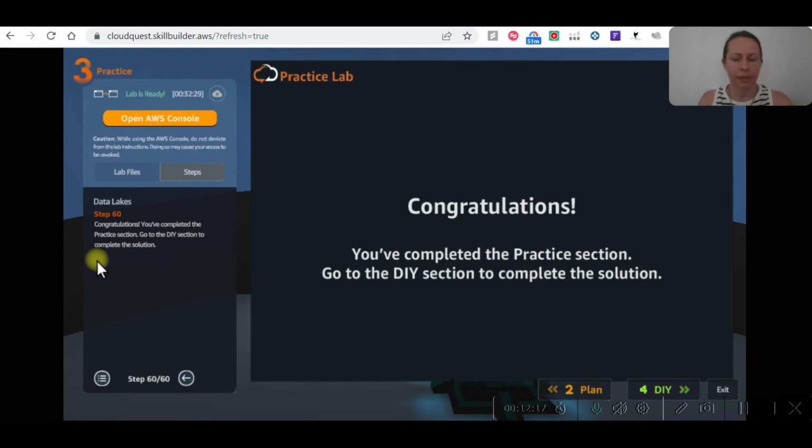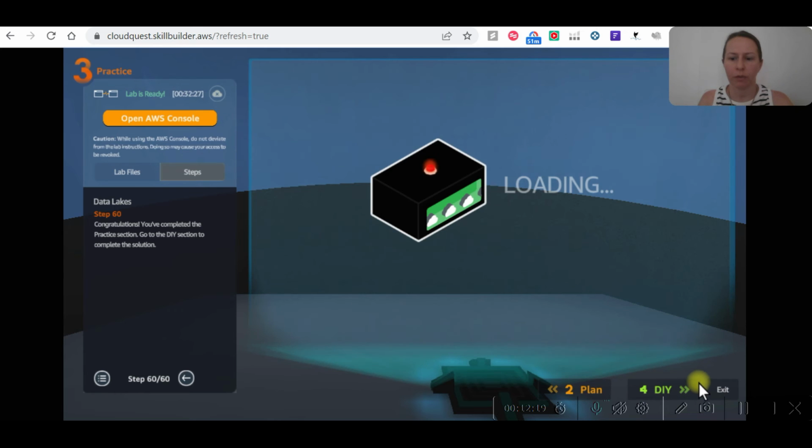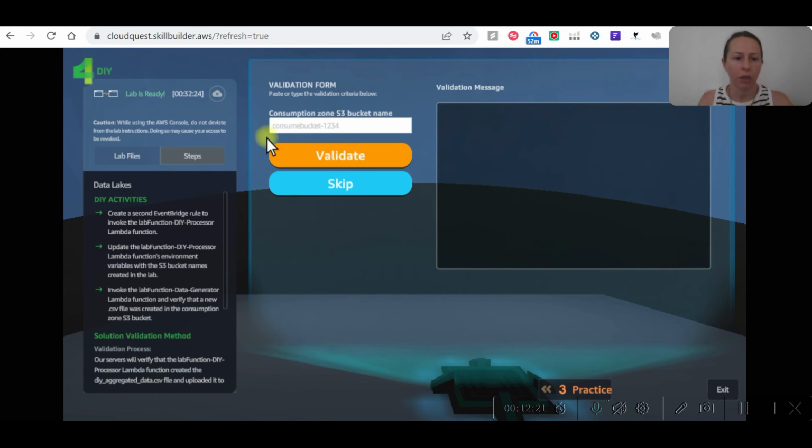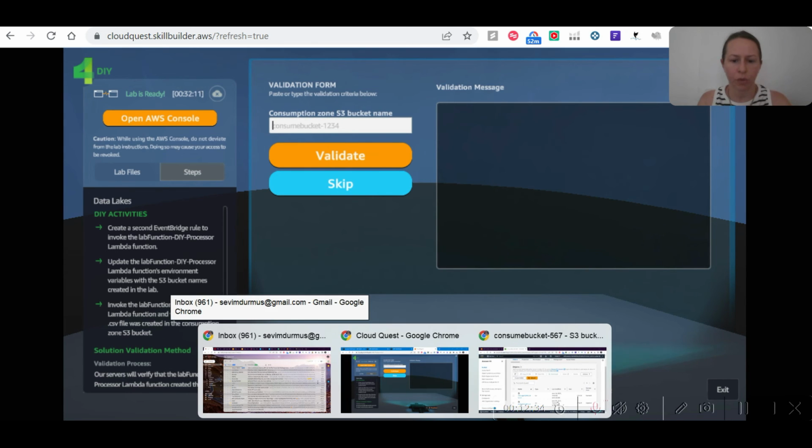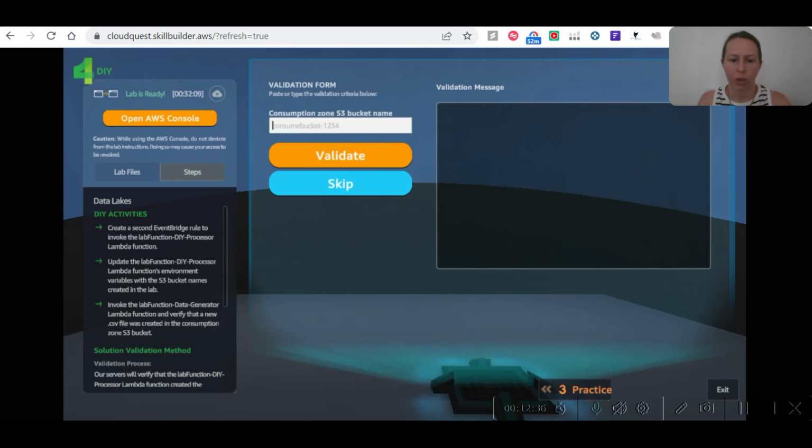Now that all the tasks are finished, we will go to DIY section and consumption zone S3 bucket name. We need to create second EventBridge. We need the consume bucket. This is the one that we are going to validate.